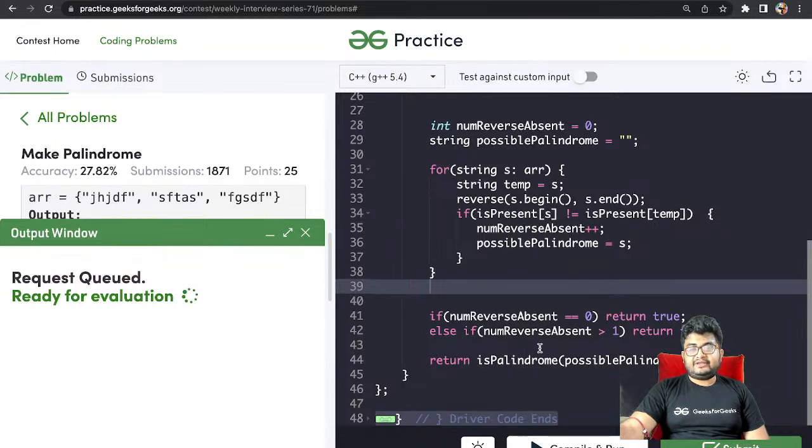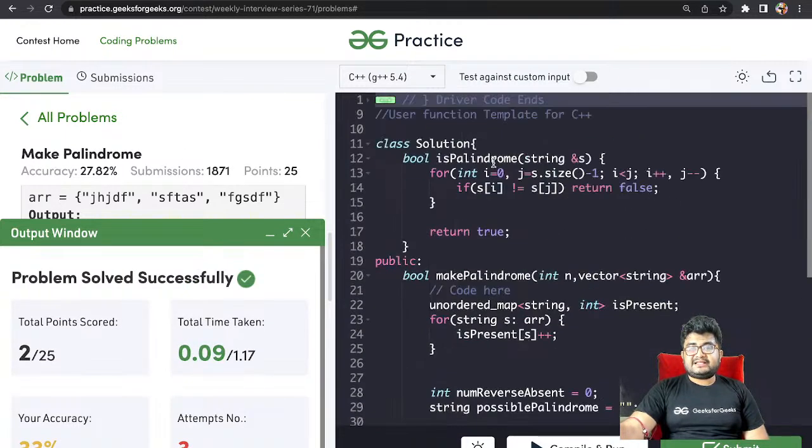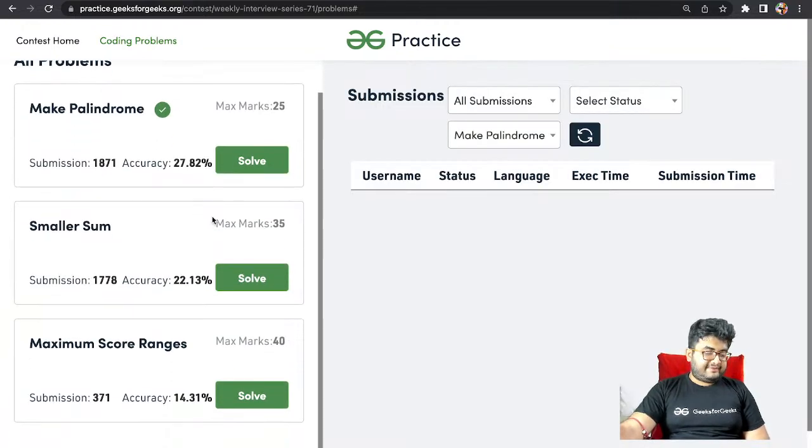Yes, we should maintain the frequency. We should have maintained the frequency. Yep, now it is working. So this is the solution, pretty simple, right? Let me know if you have any doubts on this.